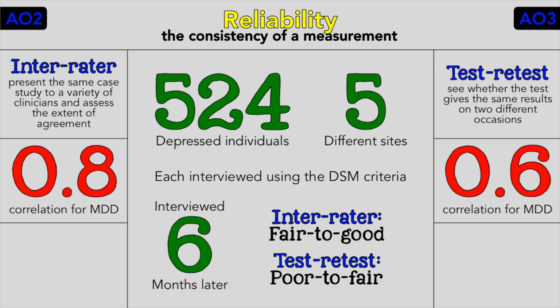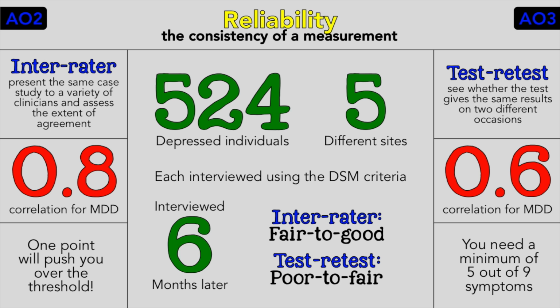For MDD to be diagnosed, as we've said, you need a minimum of 5 out of 9 symptoms. And when the severity is such that it's just at the diagnostic threshold, a 1-item disagreement makes the difference between a diagnosis of major depressive disorder and a less serious illness. This could be the reason why the DSM diagnosis of depression might lack reliability.